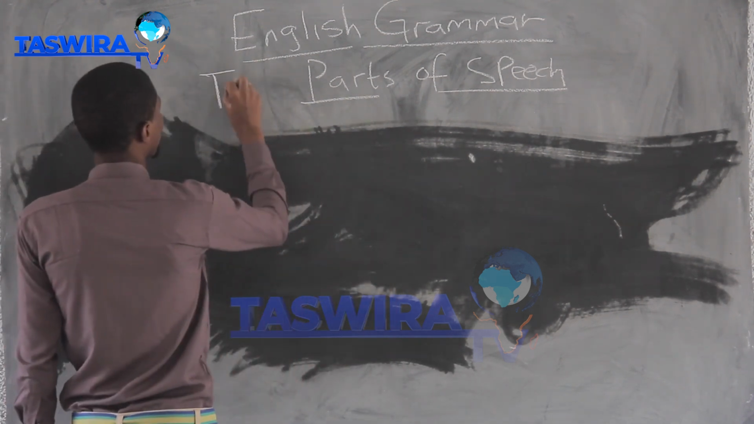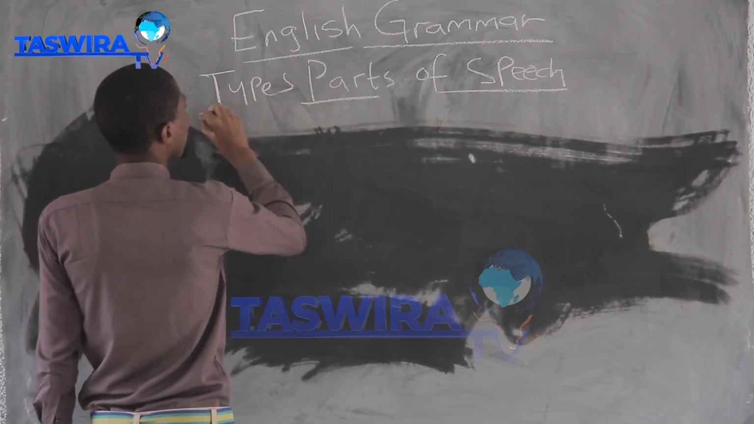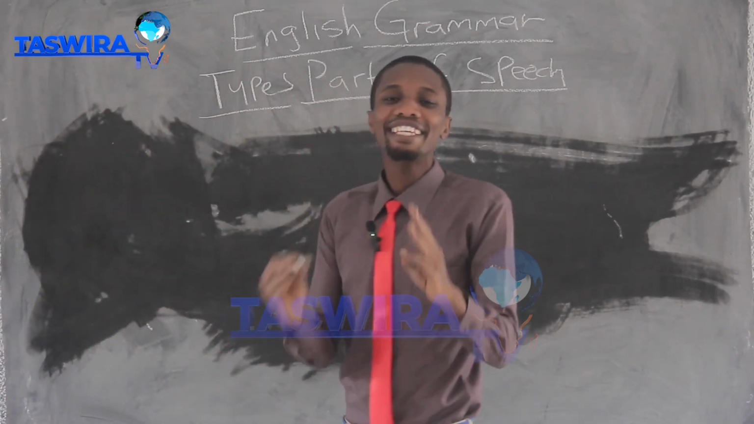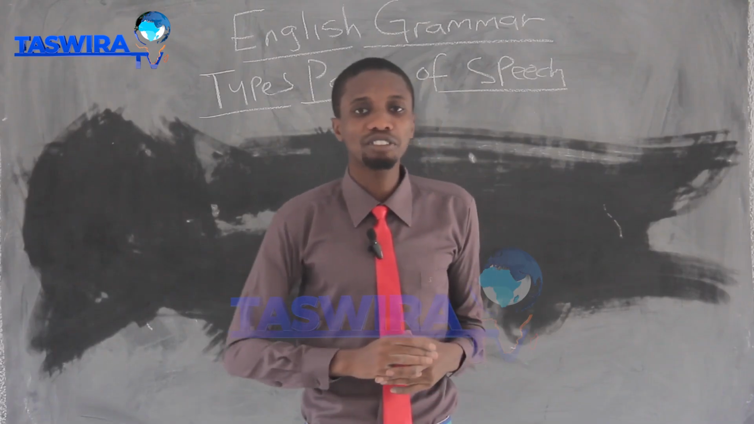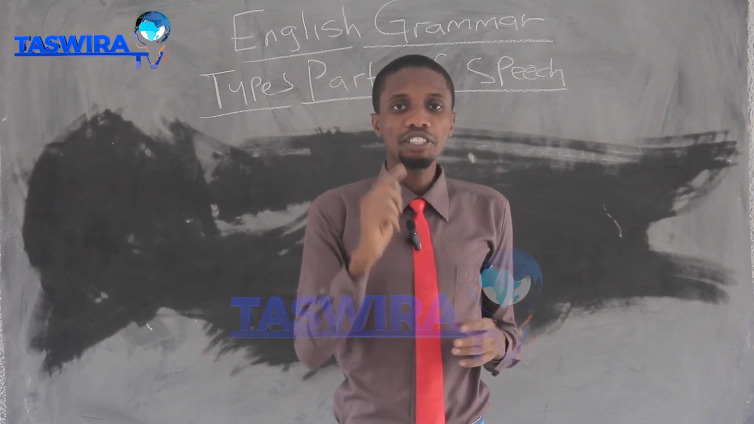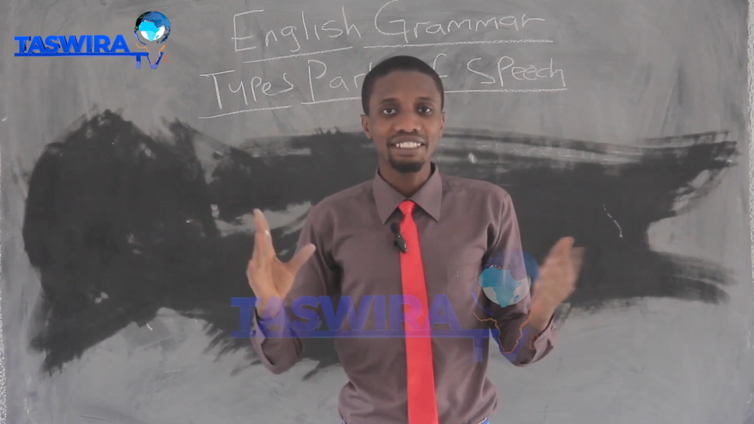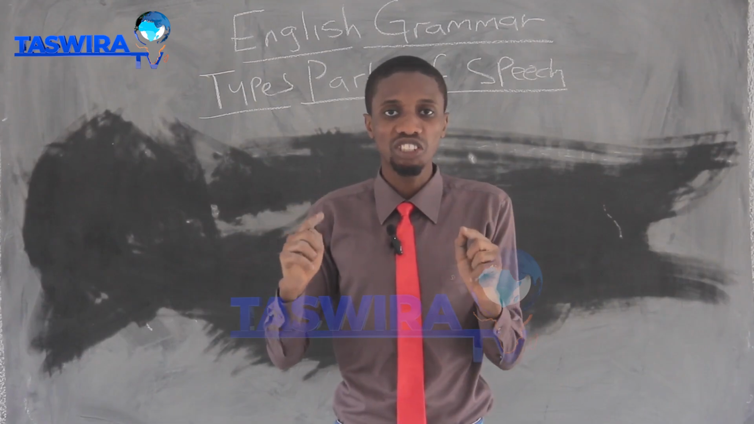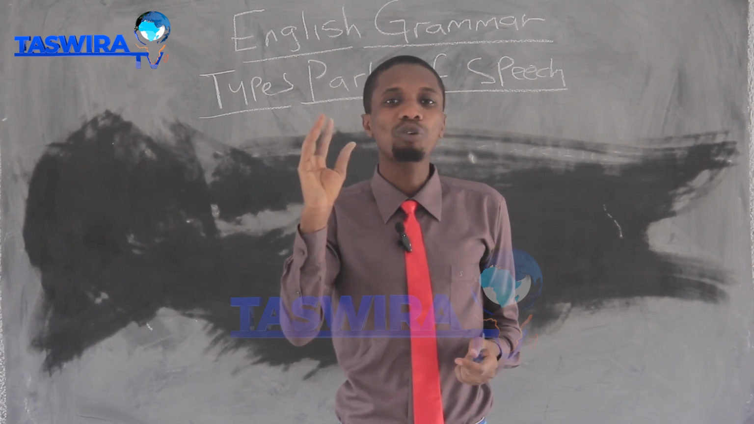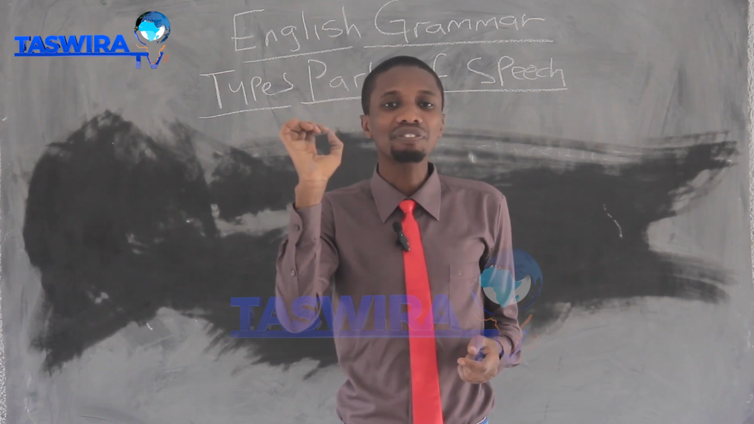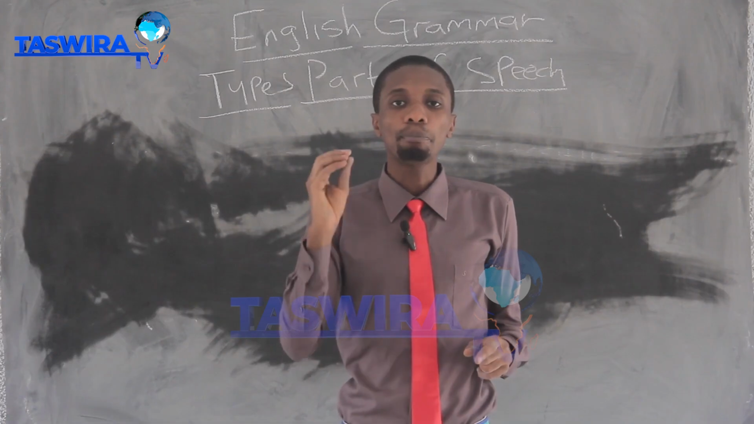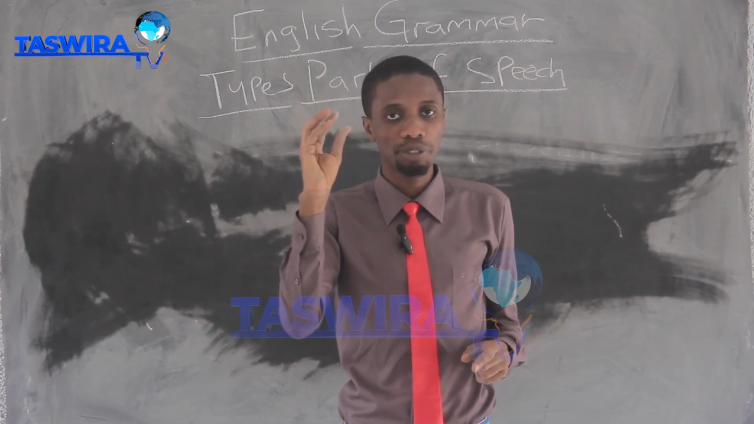Types of parts of speech. We have eight types of parts of speech. This means every word that ever exists must have its grammatical function, and that grammatical function must fall under one or more of the eight. It will never be more than the eight, because we have eight parts of speech.